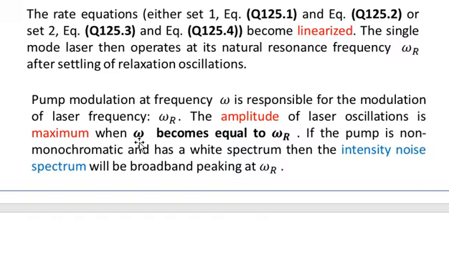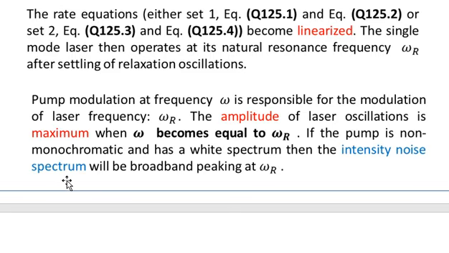So when omega, that is the frequency of the pump beam, matches the resonance frequency of the output laser beam, then of course the amplitude of the laser oscillations is maximum. If the pump is non-monochromatic, that is, the pump beam contains many frequencies and has a white spectrum, white spectrum means that all frequencies have almost the same magnitude. All frequencies are present, and such a beam is said to have a white spectrum.